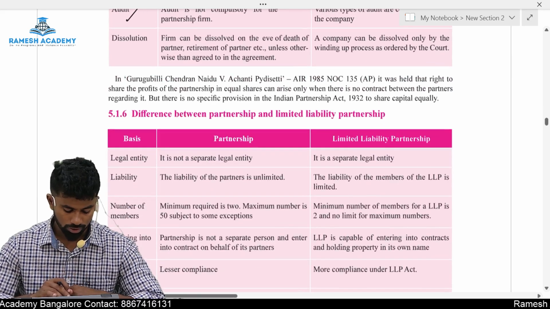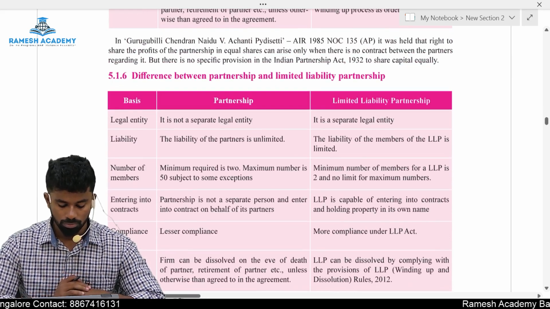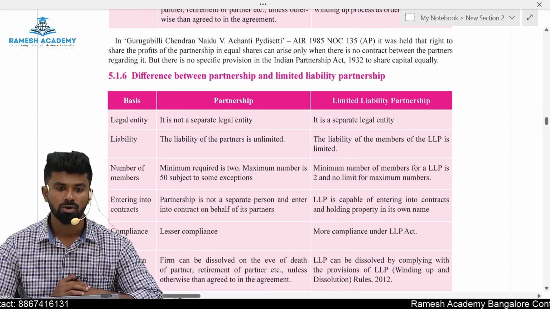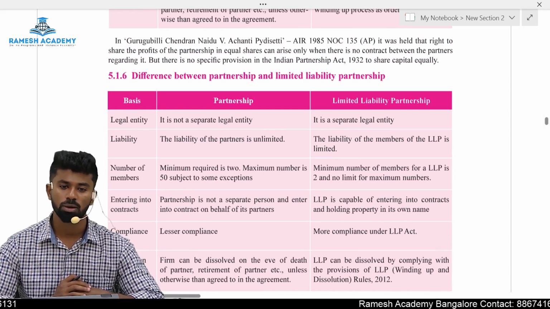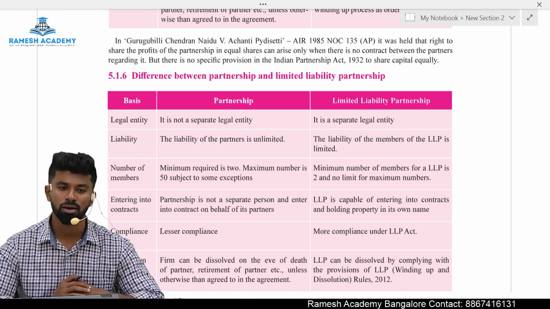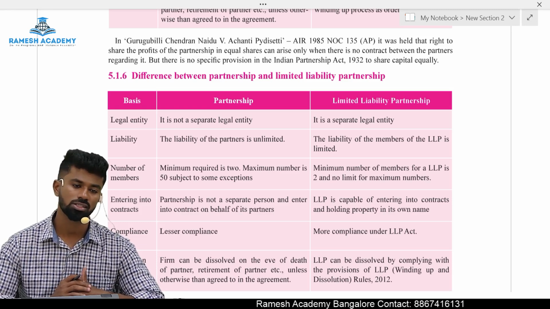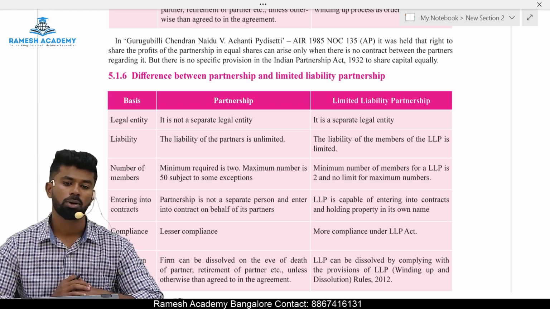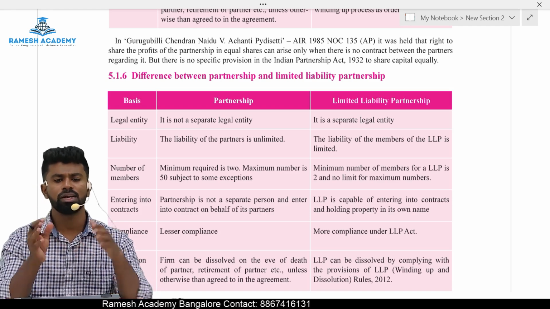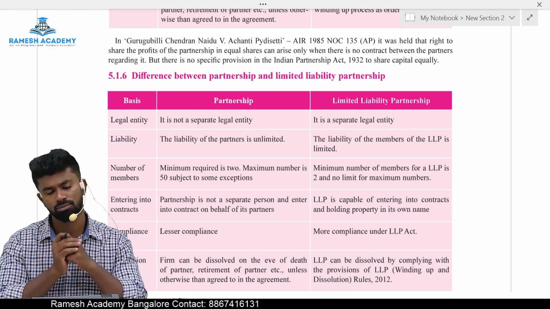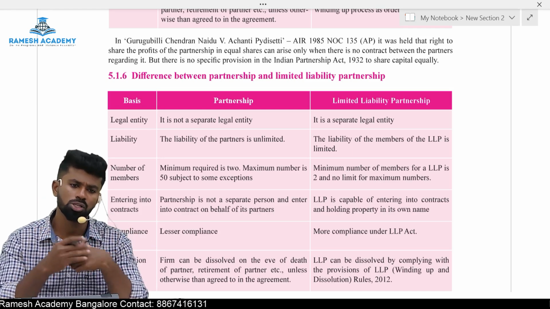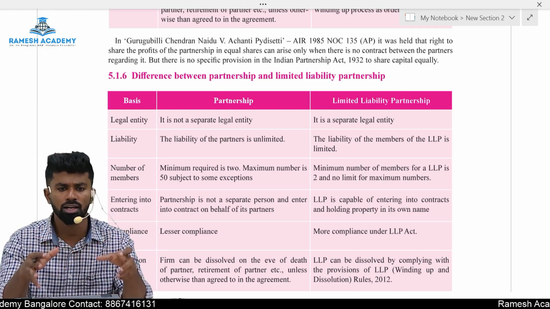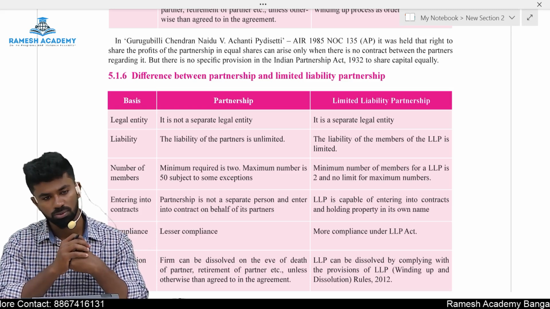Next one, difference between partnership and LLP. What is LLP, sir? We have one more type of partnership called limited liability partnership, LLP Act. We will discuss that chapter later. So in case of LLP, the liability of the partners is limited. It's a combination of partnership and a company, which has advantages of both partnership and a company. That is called LLP, limited liability partnership.